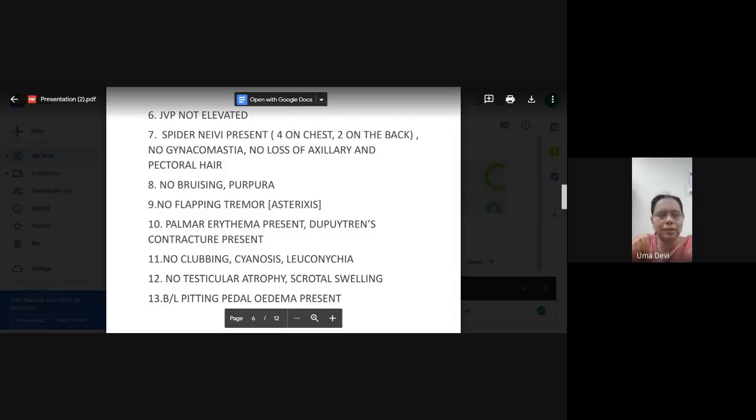Now, why does gynecomastia happen? Due to increased estrone in the peripheral circulation. Because of the increased estrogens, you will have gynecomastia. Equivalent to that in females, there may be breast atrophy. Okay. Then flapping tremor. What does it indicate? Presence of asterixis. Hepatic encephalopathy, stage 2 or 3.